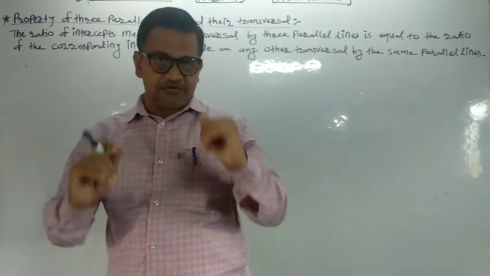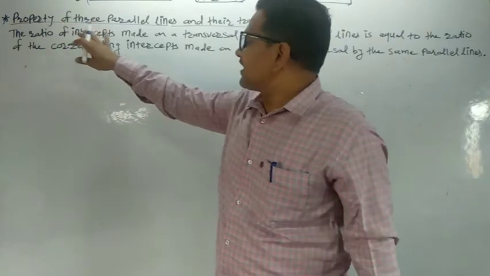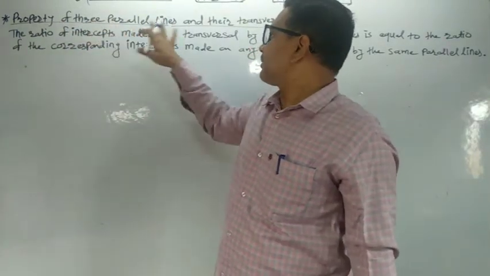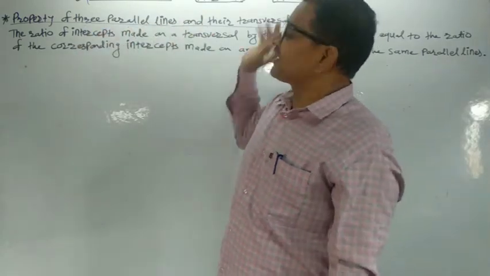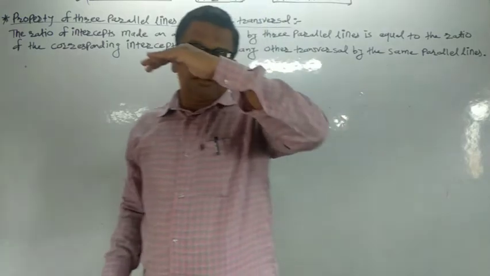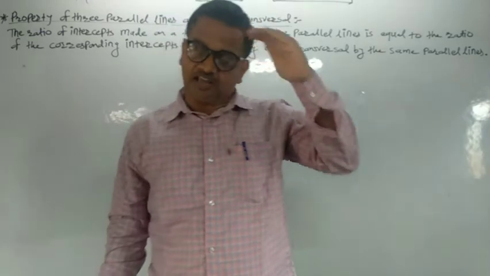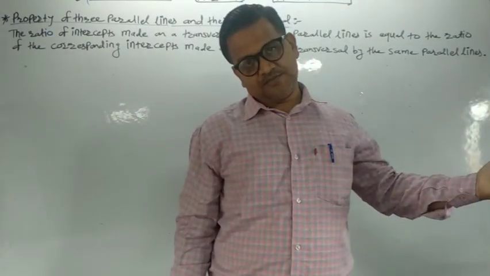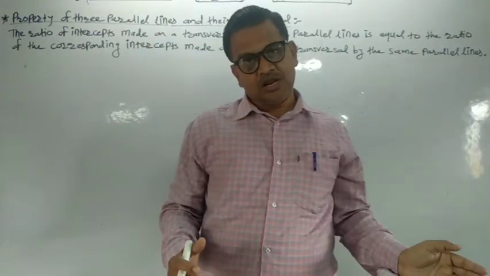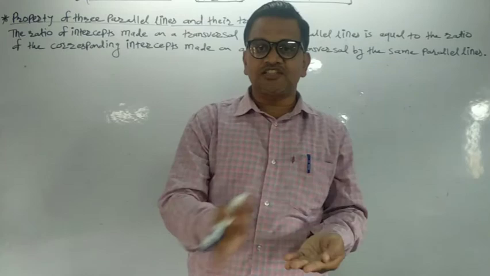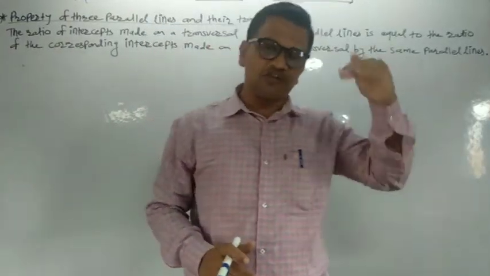Now in this period we are going to study the property of three parallel lines and their transversal. What is meant by this property? The ratio of intercepts made on a transversal by the three parallel lines is equal to the ratio of corresponding intercepts on any other transversal by the same parallel lines. This is known as the property of three parallel lines and their transversal.